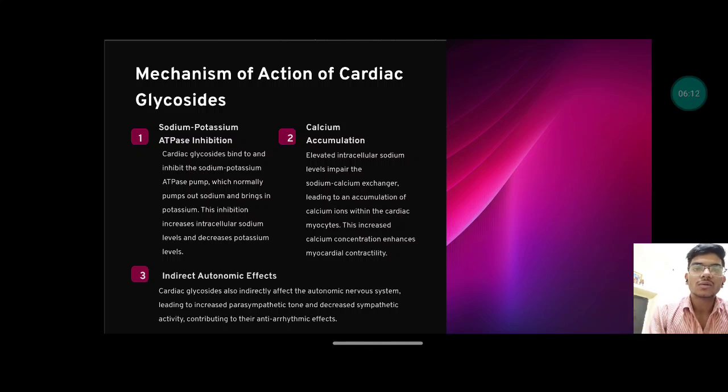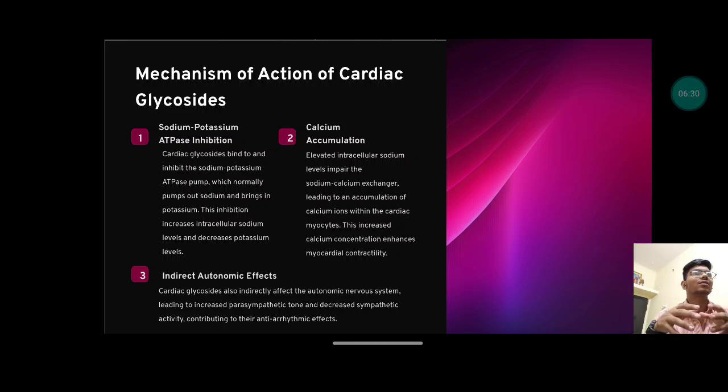Indirect autonomic effects: cardiac glycosides also indirectly affect the autonomic nervous system, leading to increased parasympathetic tone and decreased sympathetic activity, contributing to their anti-arrhythmic effects.